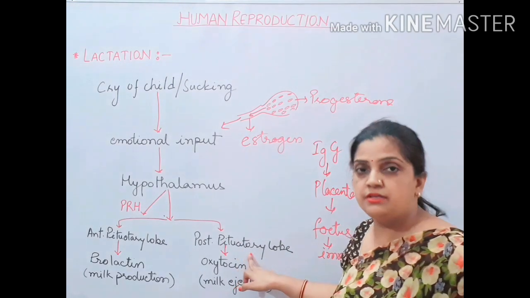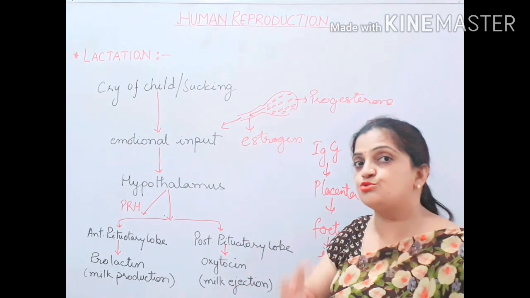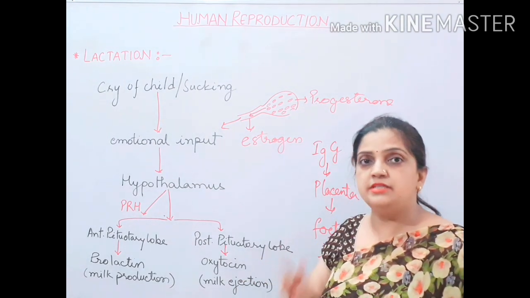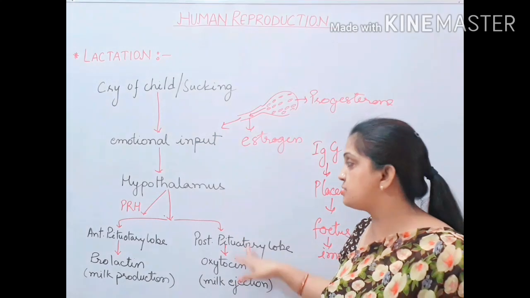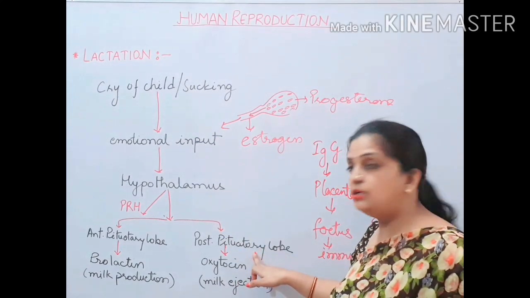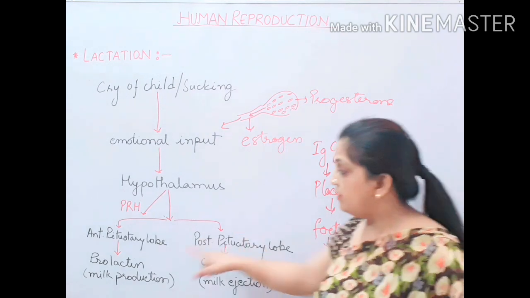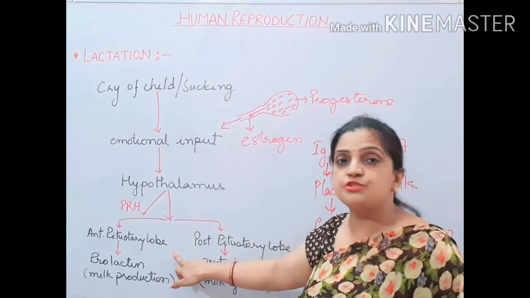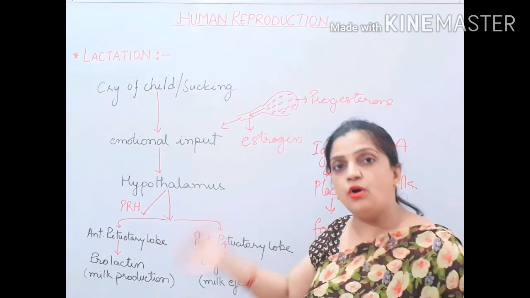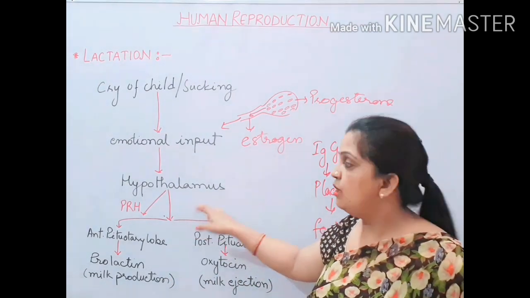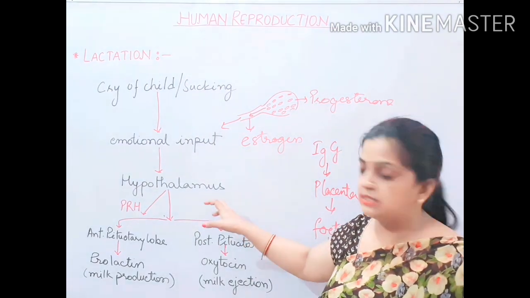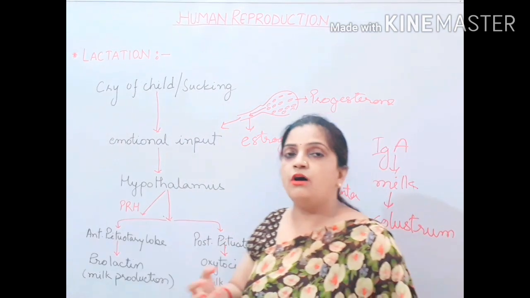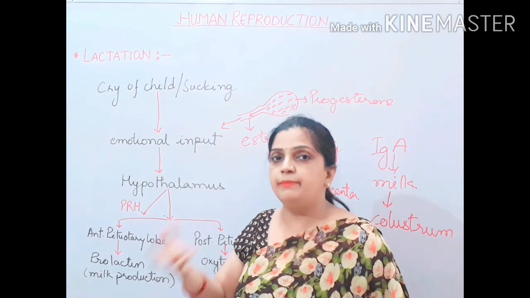These are the two hormones which are actually secreted by the hypothalamus, and the posterior pituitary lobe is responsible just to store them. So oxytocin and vasopressin are produced by the hypothalamus and stored in the posterior pituitary lobe. Everywhere else, all the other hormones are produced by the anterior pituitary lobe on the order given by the hypothalamus. That was not the point I had to discuss here. We are moving on to the lactation process, which I told you is the process of release of milk after the birth of the child.